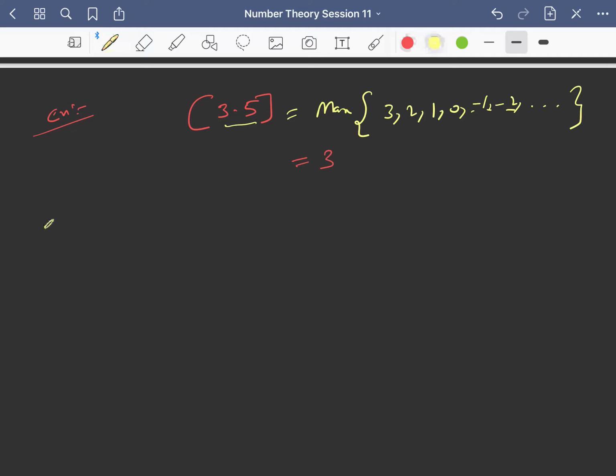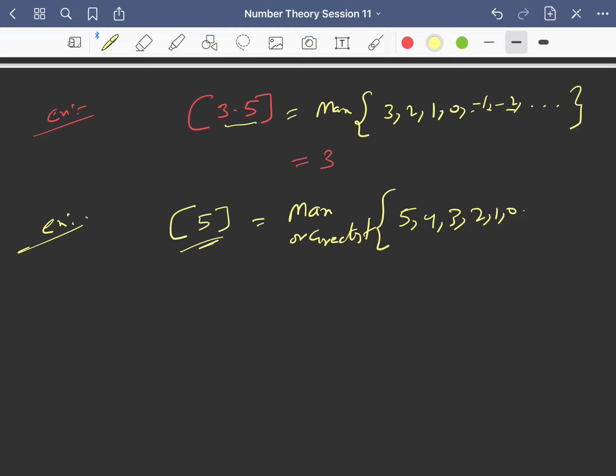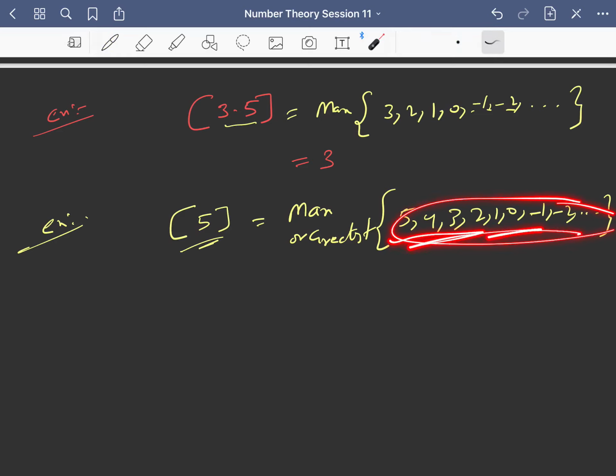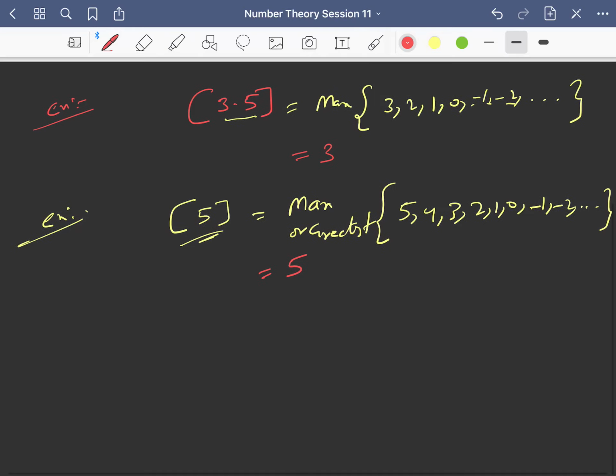Similarly, let me ask you another example. What is the greatest integer of 5? That is step 5. It is the greatest of the integers less than or equal to 5. 5 is less than or equal to 5, 4 is less than or equal to 5, 3 is less than or equal to 5 and so on. Among these, the greatest one is 5. So the greatest integer of 5 is 5.